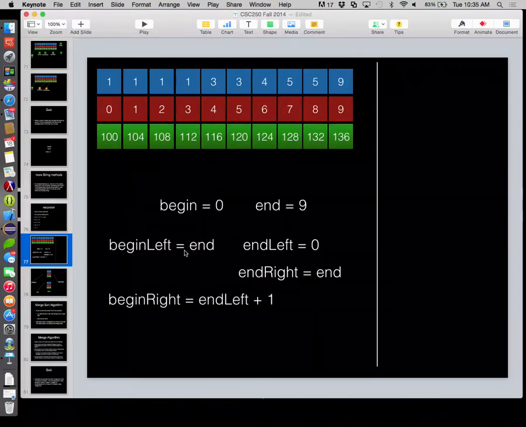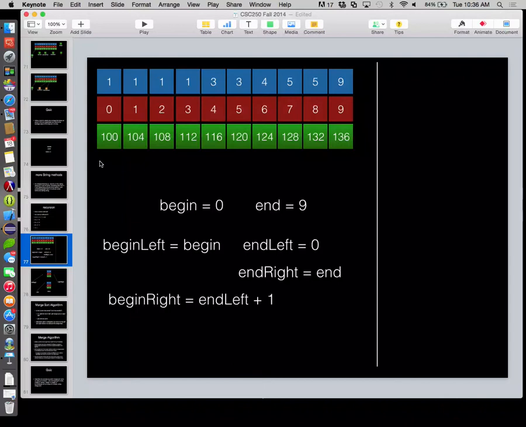So begin left will be begin, same as our original. End right will be end, the same as our original. Begin right will be whatever end left plus 1 is. So the very next bucket after end left. So end left is what we need to figure out here. All right, we need to come up with the math for this.